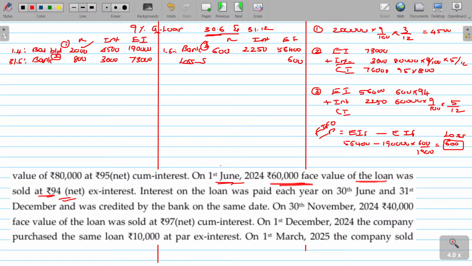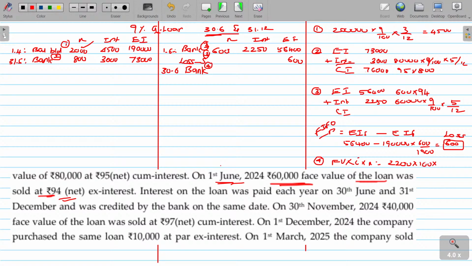And now the interest date comes, 36. Bank. You will get the interest. Working note number 4. As per the fourth working note, face value into rate of interest into applicable period. 2,000 plus 800, 2,800, out of that 600 sold, so 2,200 worth of bonds we have, face value being 100.